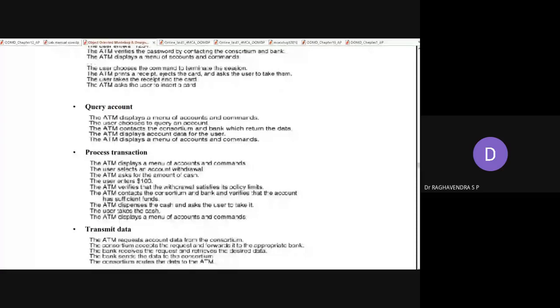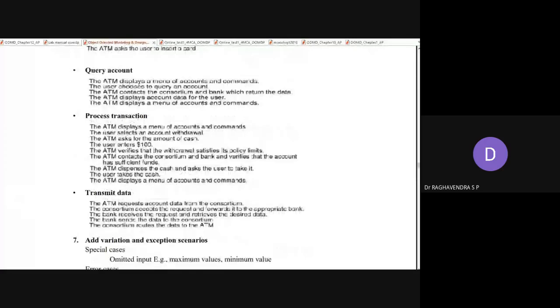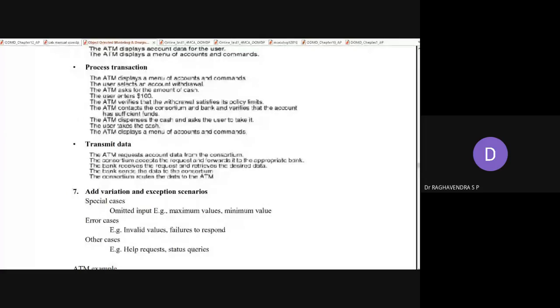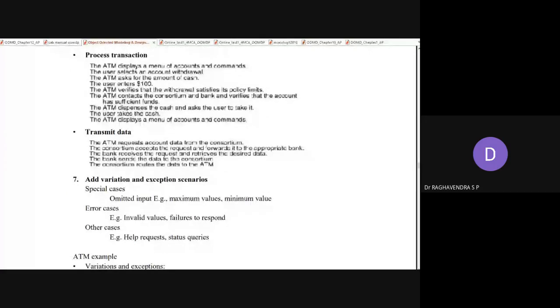Similarly, transmit the data. So what is the transmission of data? It means you want to have some information, like the ATM requests account data from the consortium belonging to some particular account. So the consortium accepts this request and forwards it to the appropriate bank. Next, the bank services the request and retrieves the desired data, and the bank sends the desired data to the consortium and the consortium back to the ATM. So this is nothing but transmission of data or accessing the data through the proper channel. So this is the sixth step, which is called the normal ATM scenario.